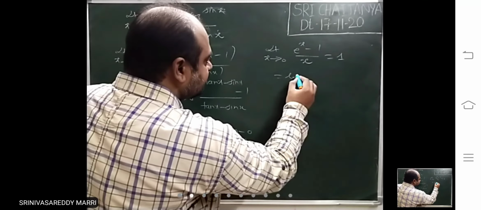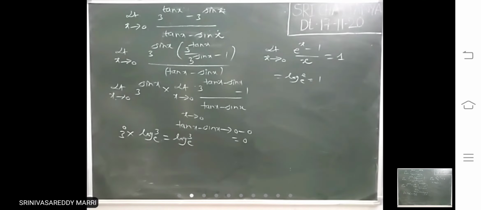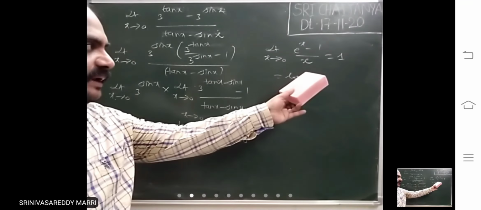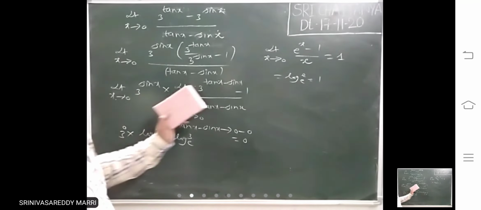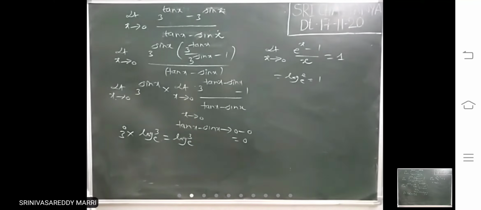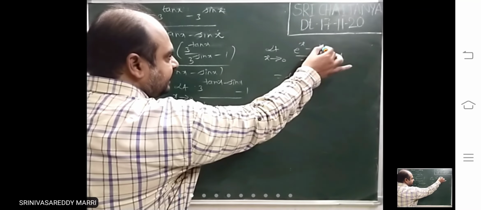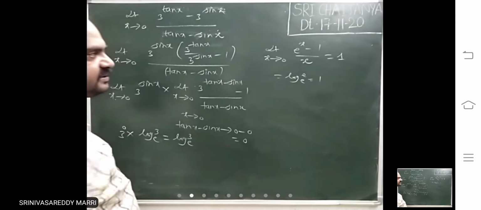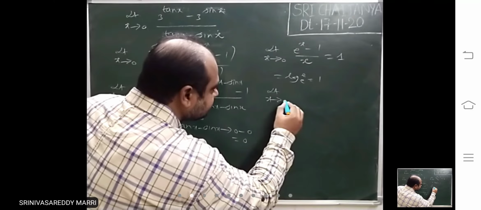That means what is the answer? Log e to the base e is what? 1. Same limit. Previously we have written log a to the base e. If e is there, log e to the base e. Whenever this is there, this is 1. This and this are the same, but here you will write log a, here you will write 1. So suppose here also the same, x is there, 1 is there. Right? Limit x tends to 0. That means suppose the limit is like limit x tends to 0.